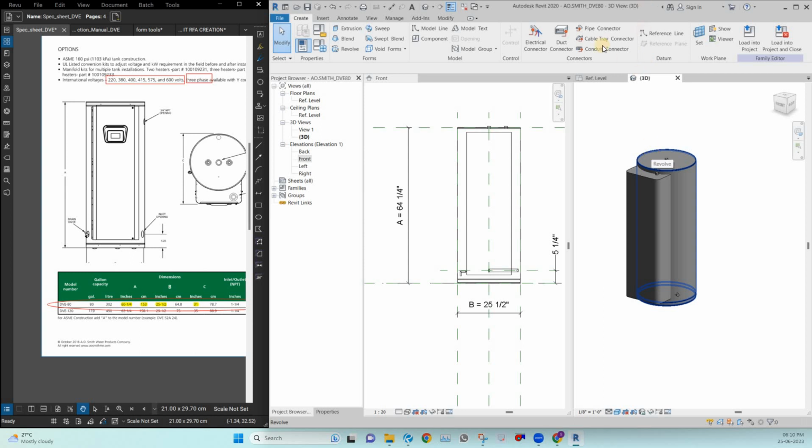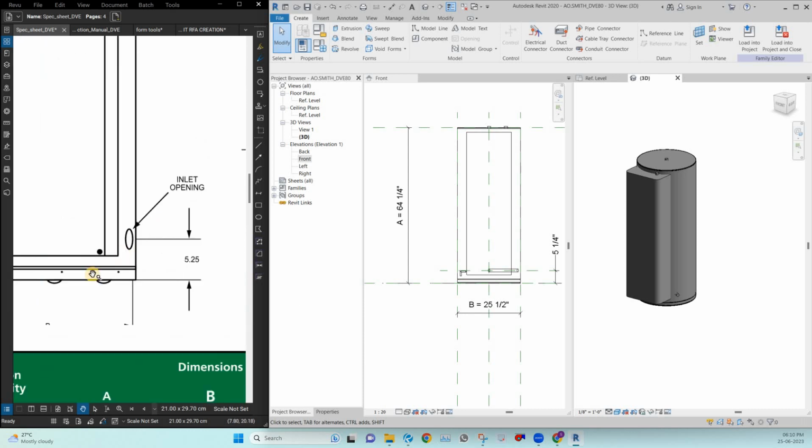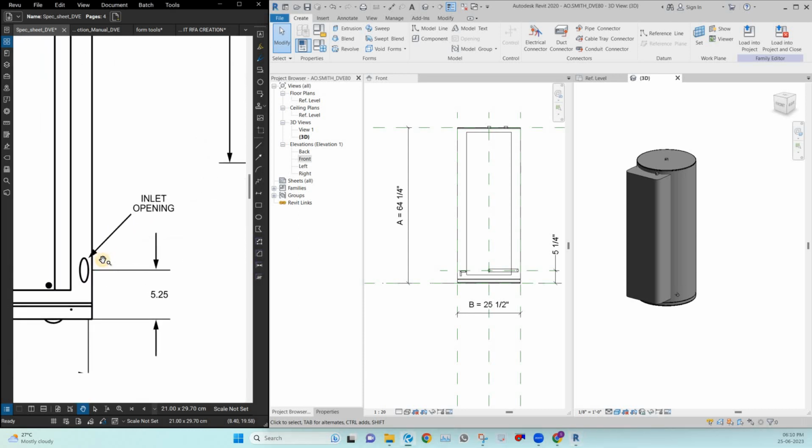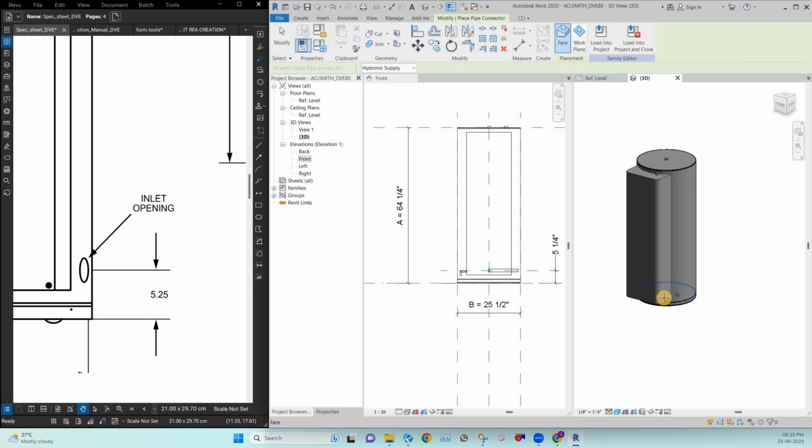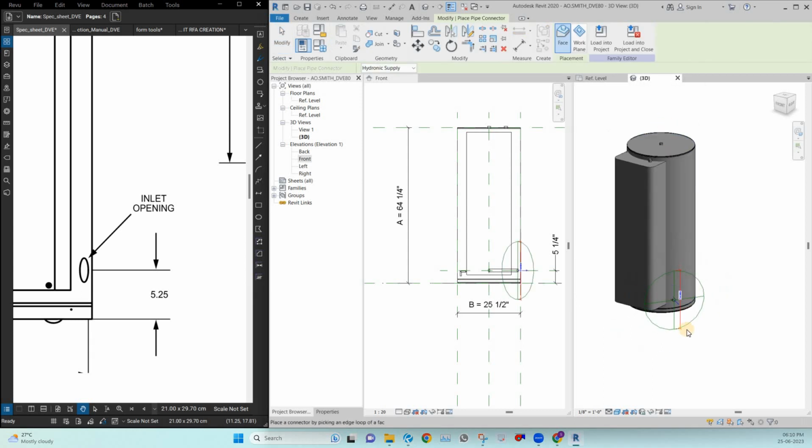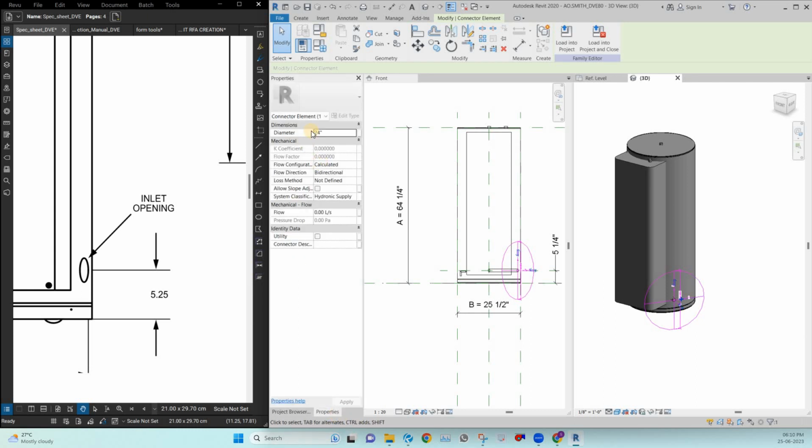Right now I'm adding the inlet connector as well. I'm going to add the pipe connector here. Here is the inlet opening, that means the cold water which is coming to the heater is somewhere here. So I'm adding the pipe connector. This is the pipe connector point, and the load factor we are inputting in the properties box.